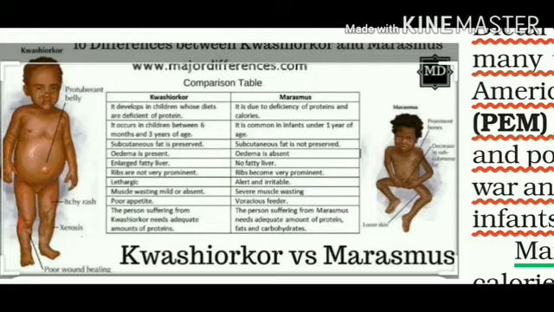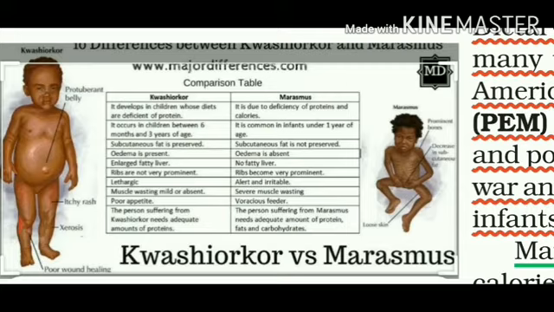Kwashiorkor: you can see how the baby is suffering from a protuberant belly, the stomach is just swollen. Then rashes can appear on the skin, and the wounds which can appear due to infection have very low healing capacity because of fewer platelets in the body. It develops when the child is having a diet but it is deficient in protein. Children from 6 months to 3 years of age mostly suffer from it.